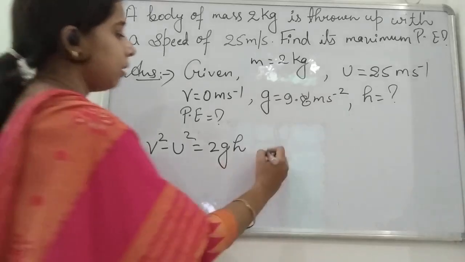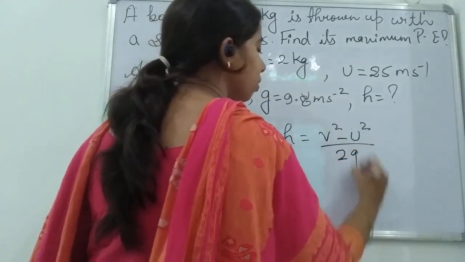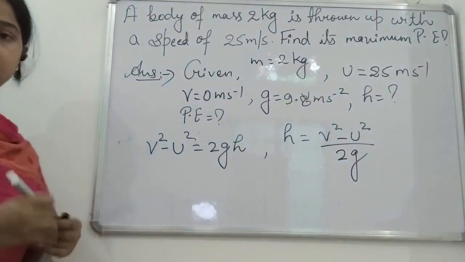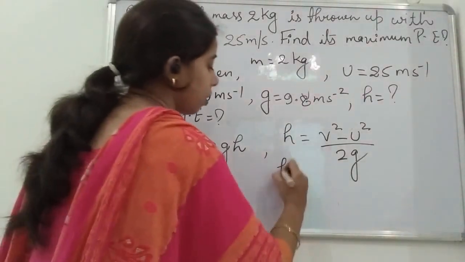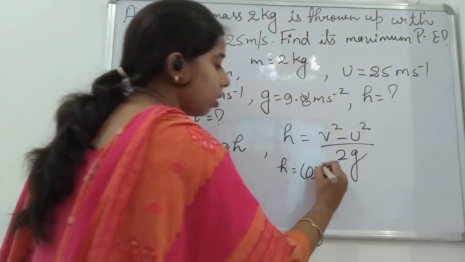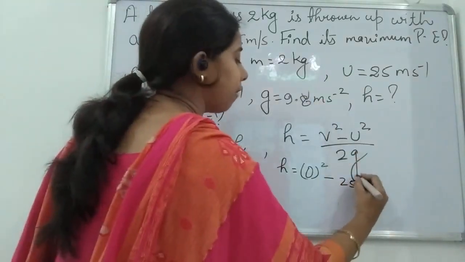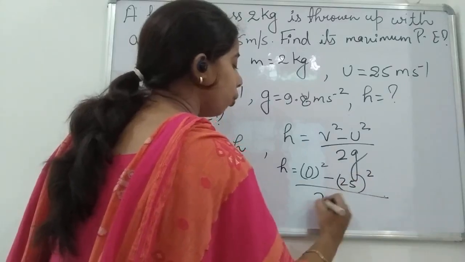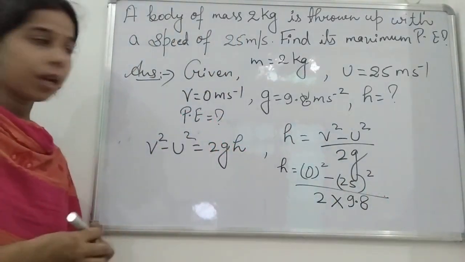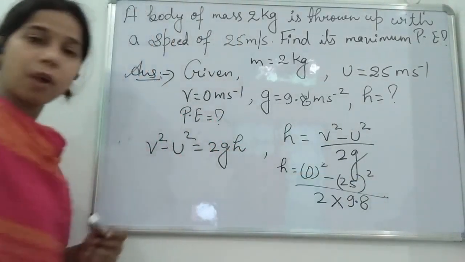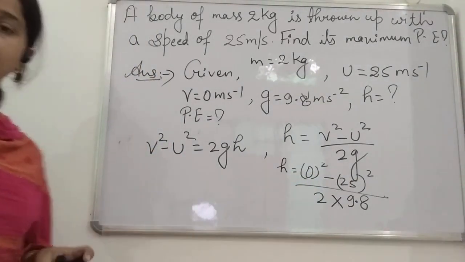So we can write that height will be equal to v square minus u square upon 2g. Okay, so we'll put the values here, students. h is equal to v square is 0, so it will be 0 square minus u square, so u square is equal to 25 the whole square upon 2 into, what is the g here, that is 9.8. Okay, so 0 square minus 25 square upon 2 into 9.8 is the value here. By this we are able to find the height, students.